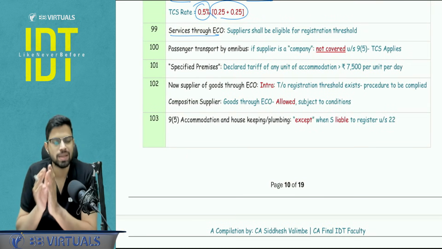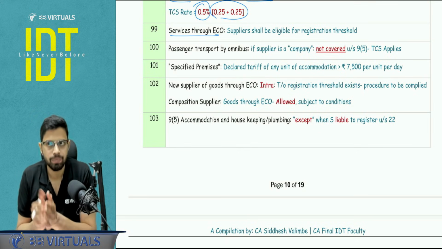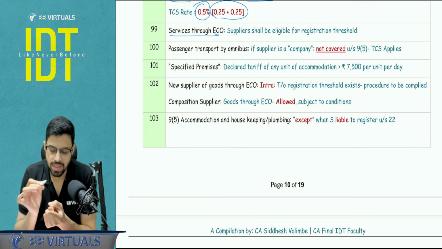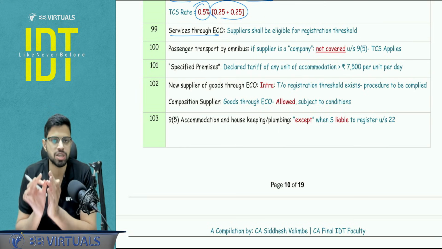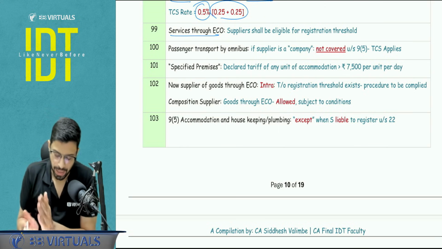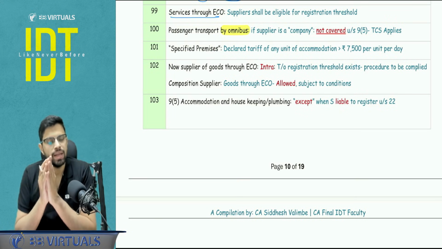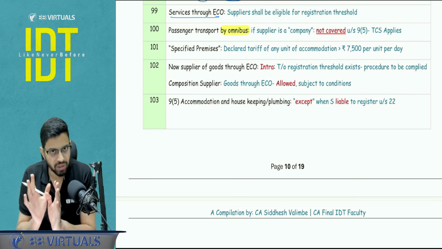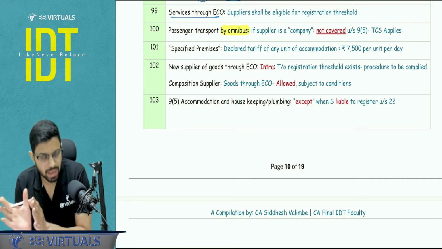Services through ECO, basically in case of services, there is a conclusion to be learned. That if I am supplying services, it can be inter, it can be intra, it is through ECO. In all cases, the registration threshold I will be getting, 10 lakh or 20 lakh. Passenger transport, if it is happening via omnibus, then here with respect to 9(5), it's a deeming provision, notified supplies. We assume that the ECO is the supplier, right?